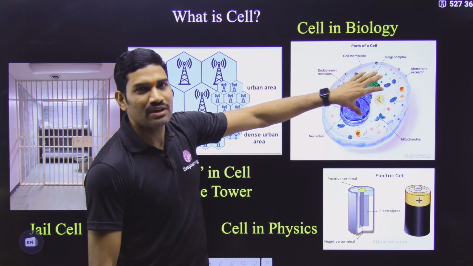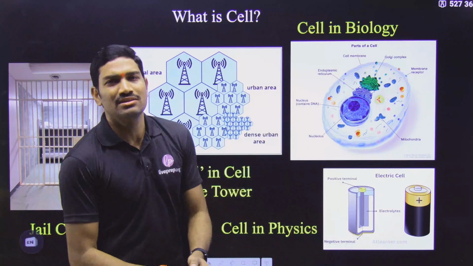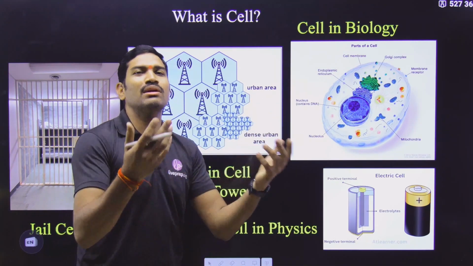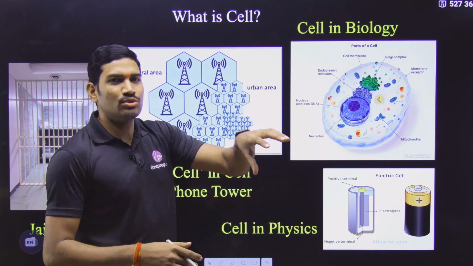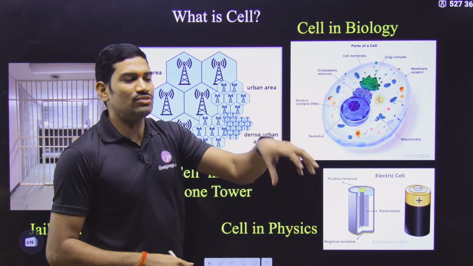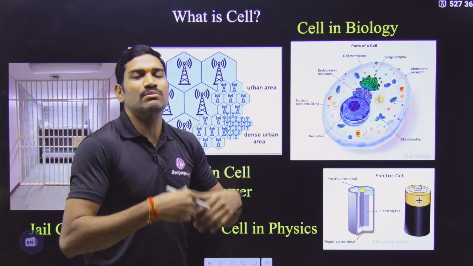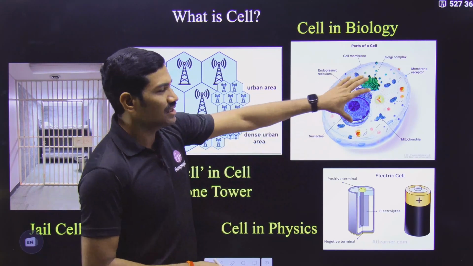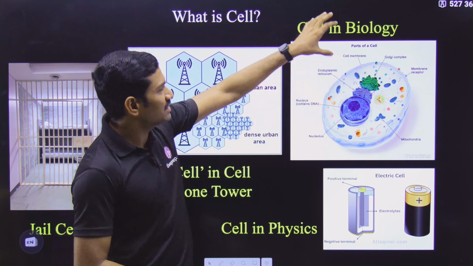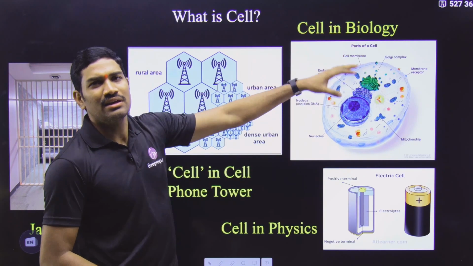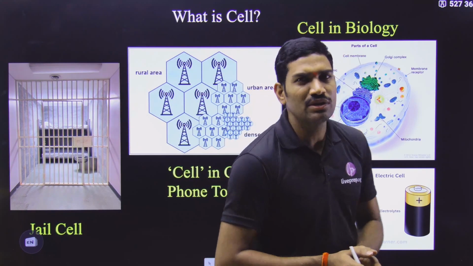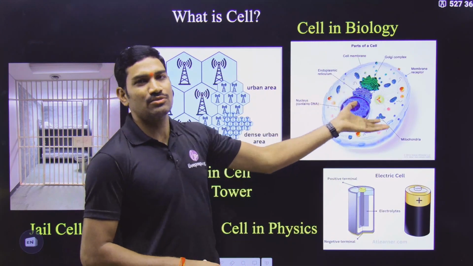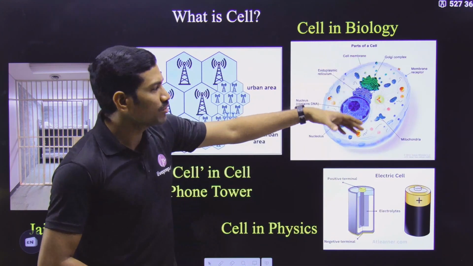In a particular organism, there are many cells. If it is multicellular, many cells are present so that it does one particular function. Each and every cell contributes some of the functions, and in this way the organism is able to survive. But in biology, the cell is the basic structural and functional unit, and it is the living component, which is very important. It is doing so many functions.